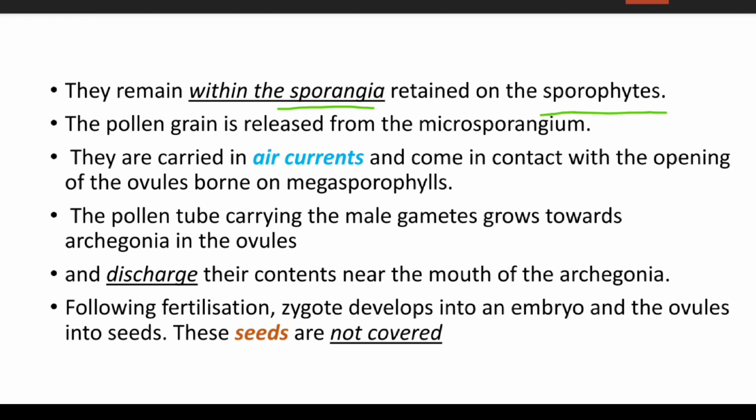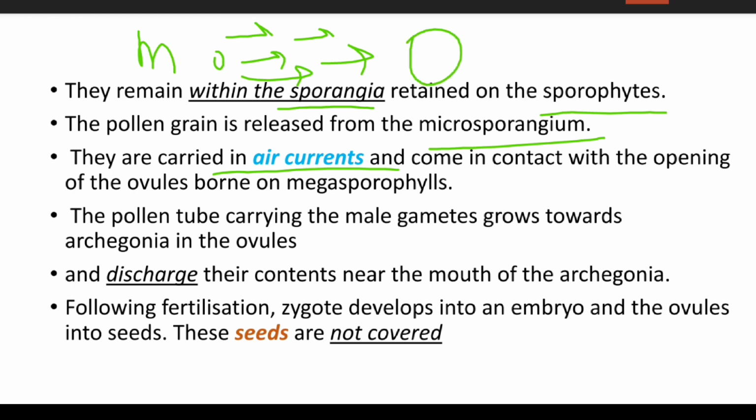The pollen grain is released from the microsporangium. So this is the microsporangium from which the pollen grains will be released and carried through air currents. So the air will carry them and they will come in contact with an opening of an ovule born on the megasporophyll.